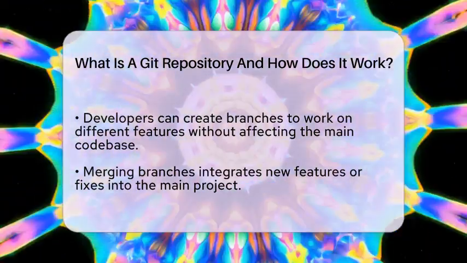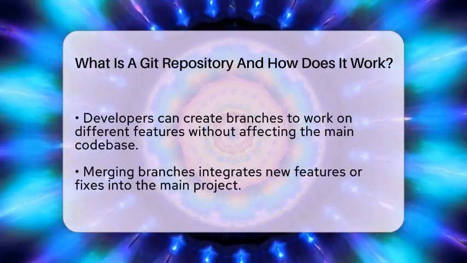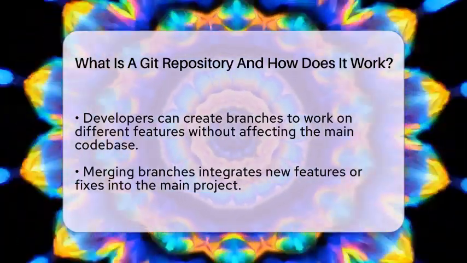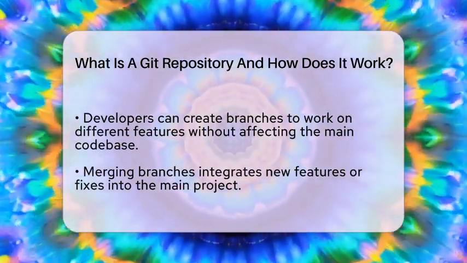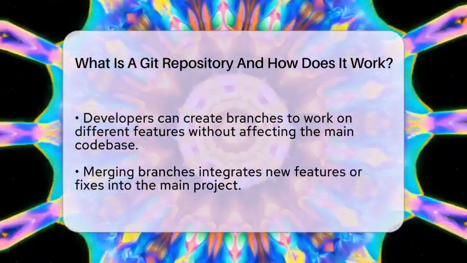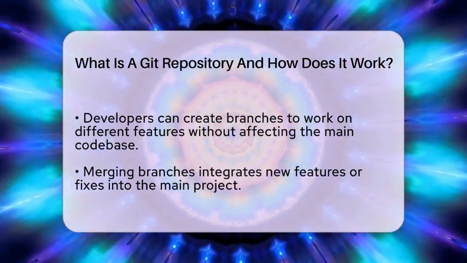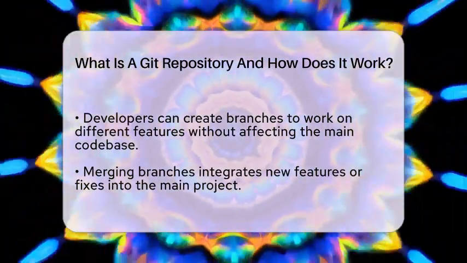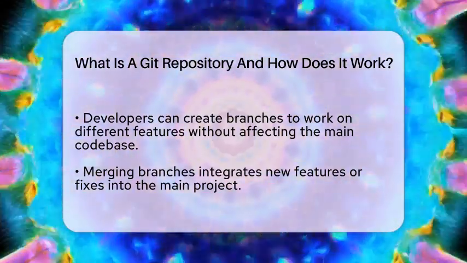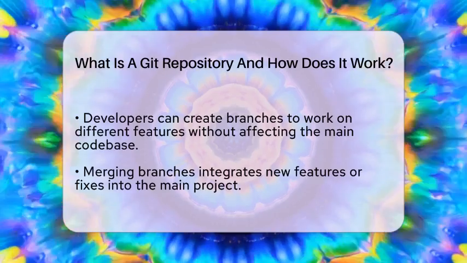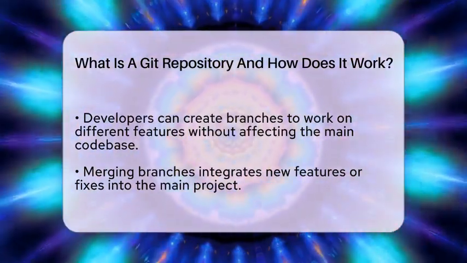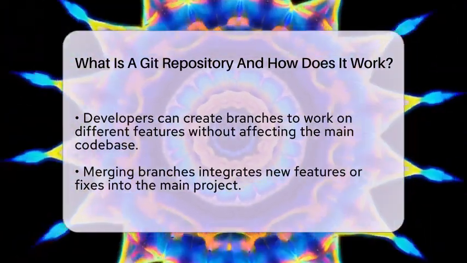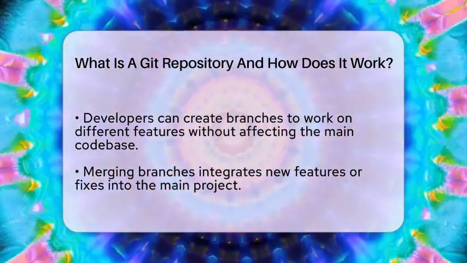A typical workflow starts by initializing a repository in your project folder. Then, you make changes to files and stage them to prepare for a commit. Committing saves a snapshot of your work. You can push your commits to the remote repository to share with others. When others make changes, you pull updates to keep your local copy current. Creating branches helps you develop new features separately, and merging combines those changes into the main project.